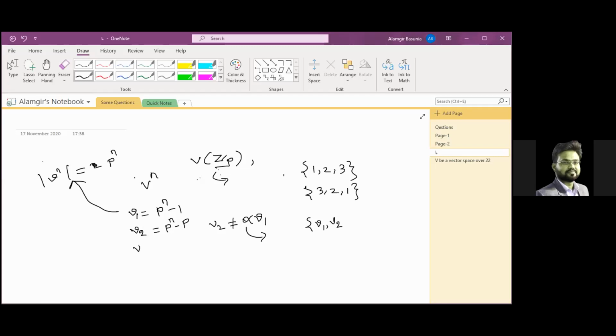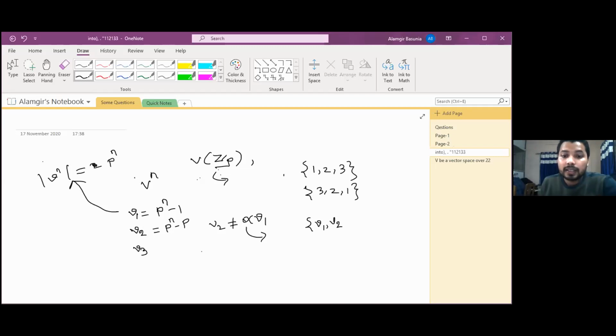And similarly, if we want to choose V3 in such a way that V3 is not equal to a linear combination alpha 1 V1 plus alpha 2 V2, where alpha 1 goes from 0 up to p minus 1, and alpha 2 also goes from 0 up to p minus 1.